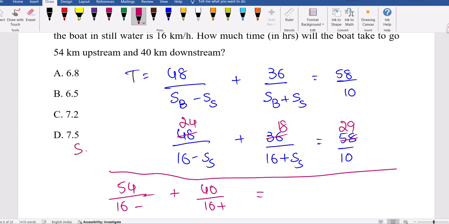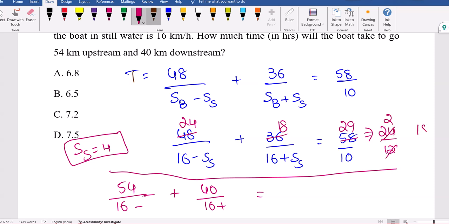So SS equal to 4 is suitable. How, sir? See, if you put SS value 4, this is 24 divided by 12, which is 2, right? Then this is 18 divided by 20, which is 9 by 10. 2 plus 9 by 10 is nothing but 29 by 10 only. So I got satisfied with option verification, or rather trial and error.